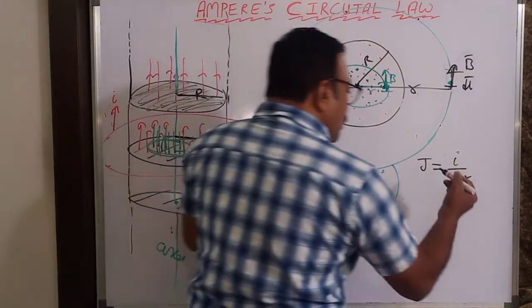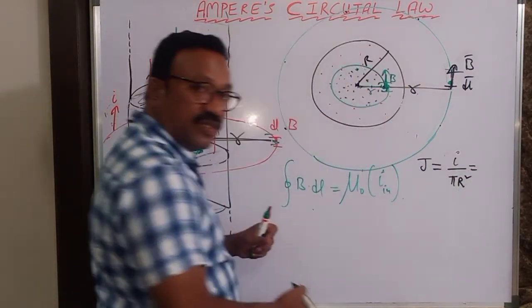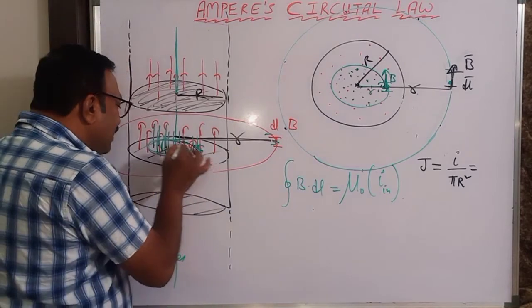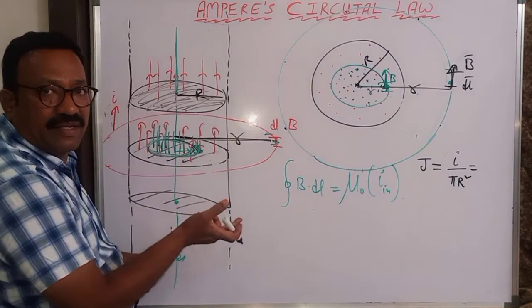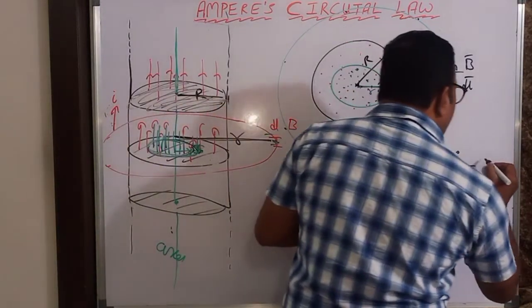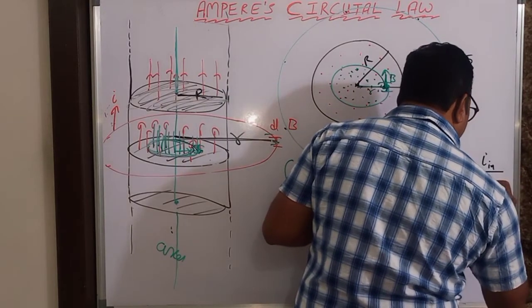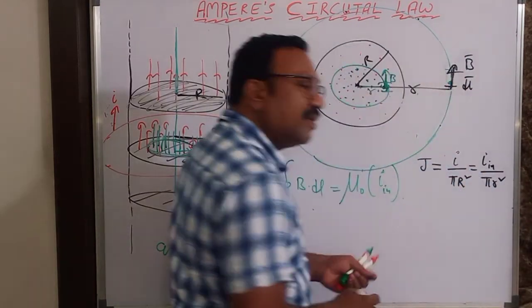This is also equal to the current inside divided by pi into small r square.